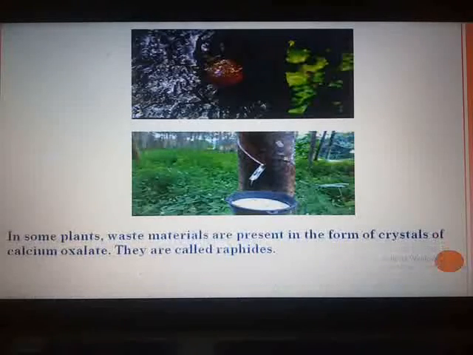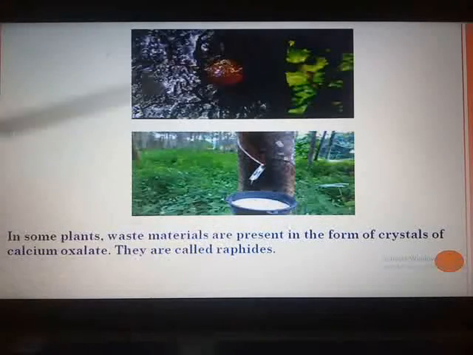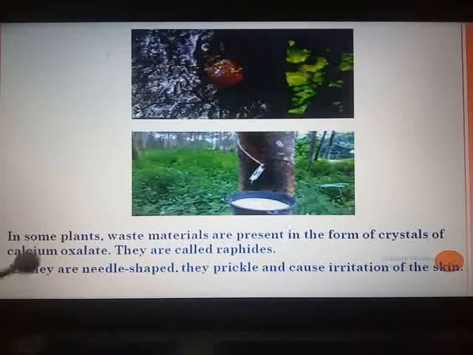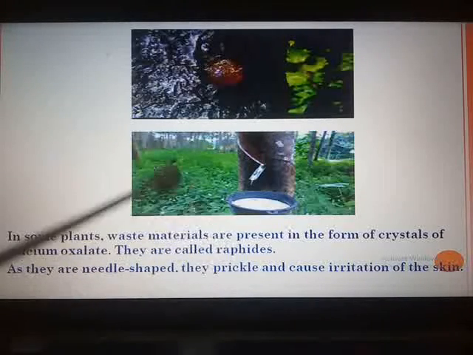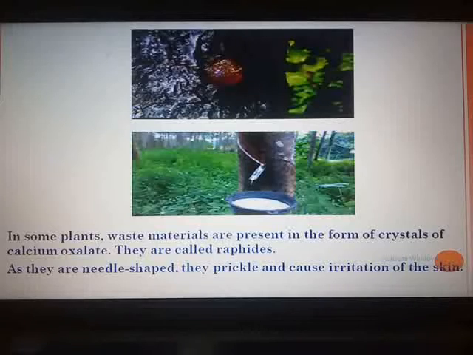In some plants, waste materials are present in the form of crystals of calcium oxalate, and they are called raphides, which are needle shaped, prickle and cause irritation of the skin. You might have observed your mother while she cuts the elephant foot or the arum leaves. Elephant foot is suran. Your hands may also begin to itch if you try to cut those leaves. You can say aruchi pana, that is known as arum leaf.